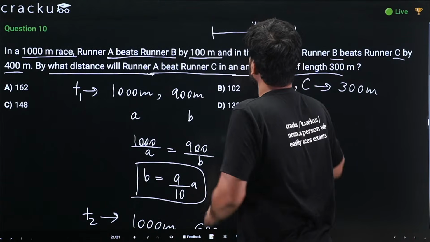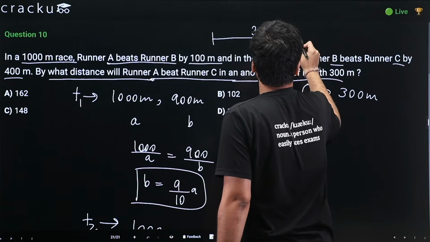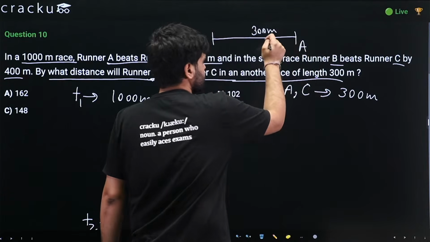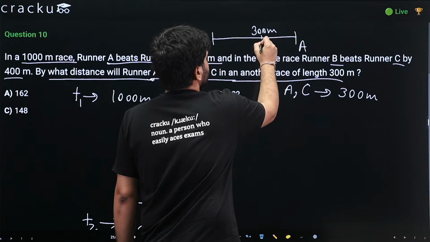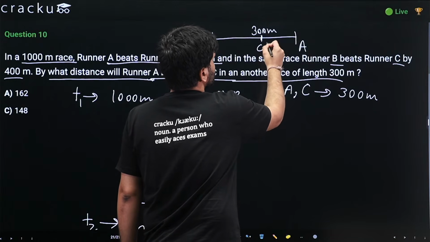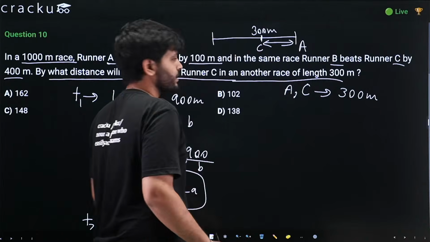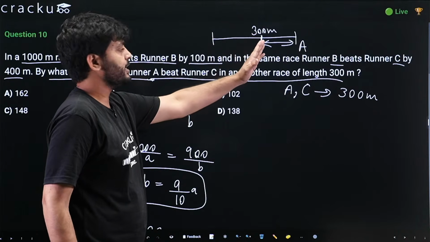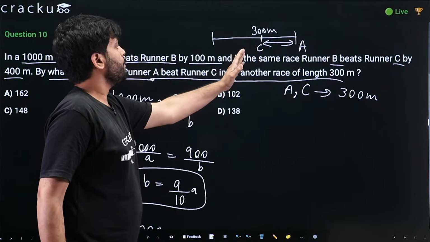Now to solve this question, we have to basically find that when A completes this 300 meters, where will C be? Somewhere around here, but what would this distance be? Right? When A completes the 300 meters, C would be behind A, but how much?